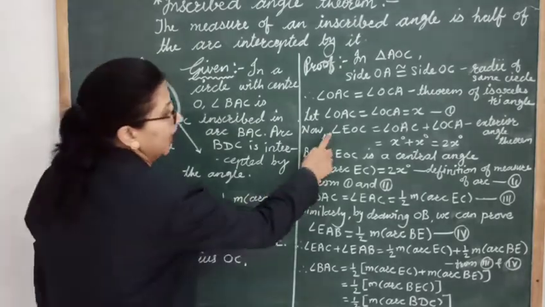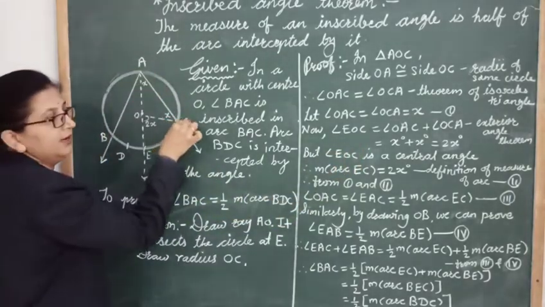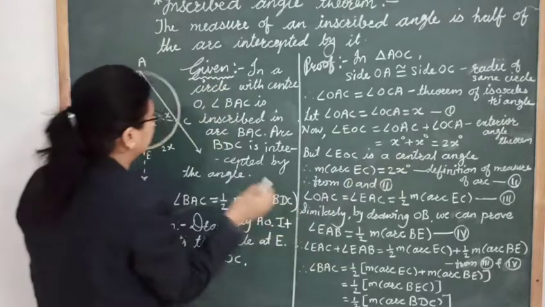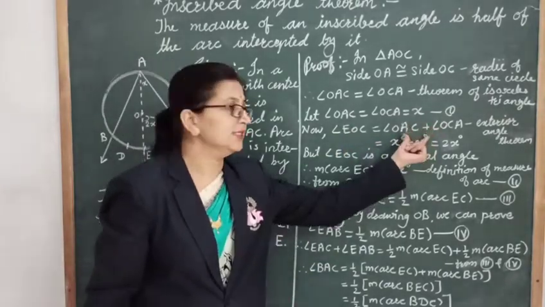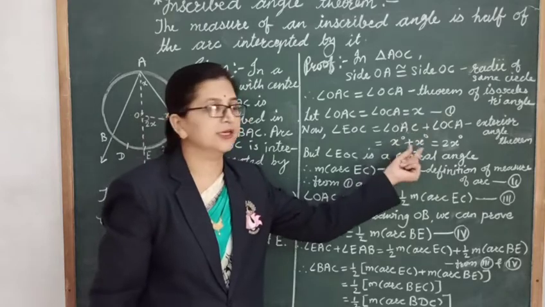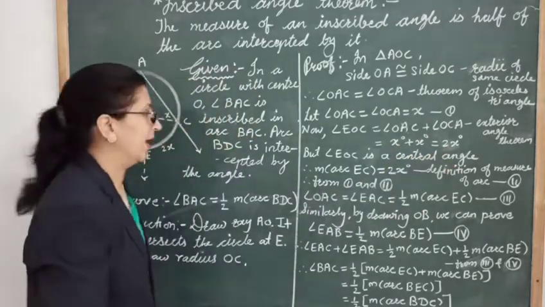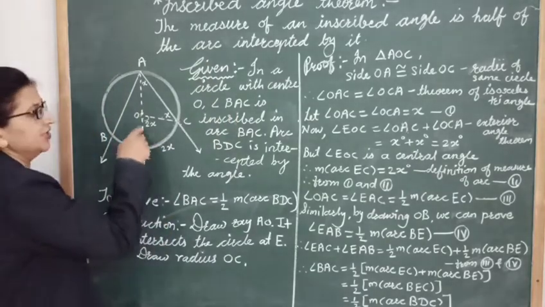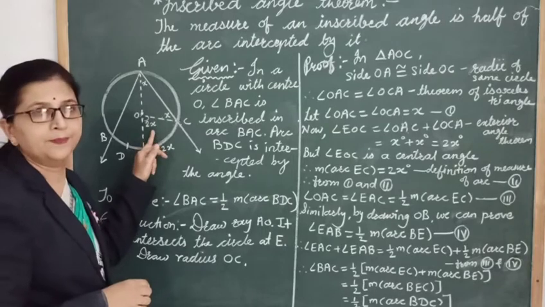And each of these angles is x degrees, so x plus x is 2x degrees. In this way we got the measure of the exterior angle EOC as 2x degrees.